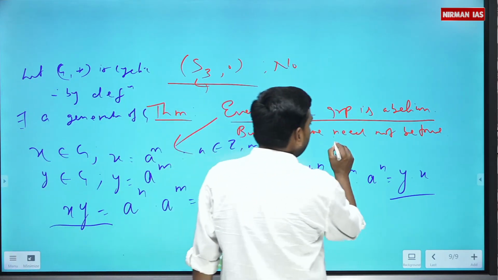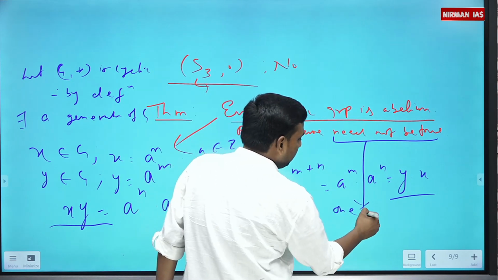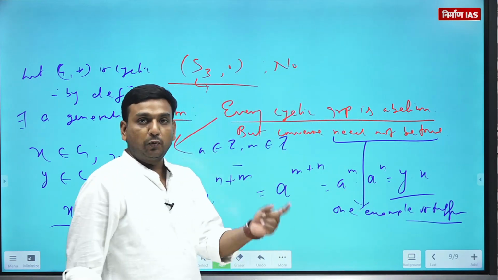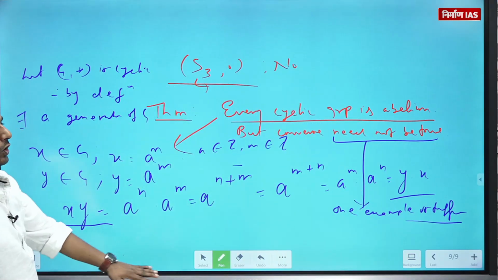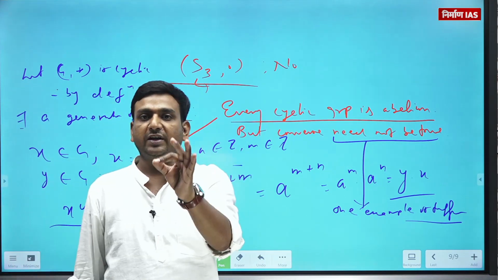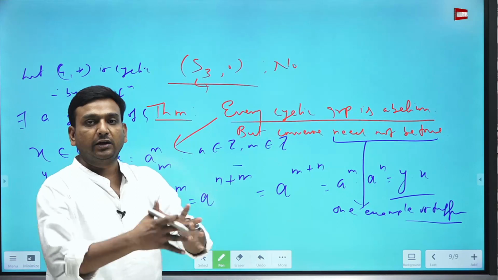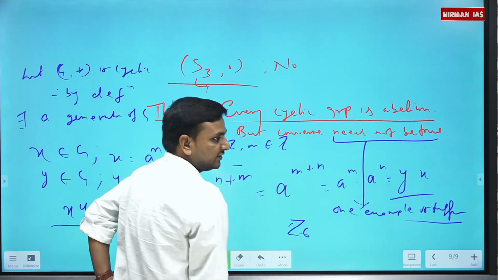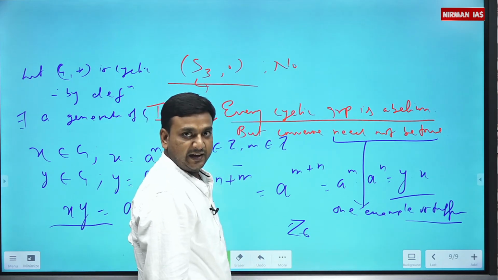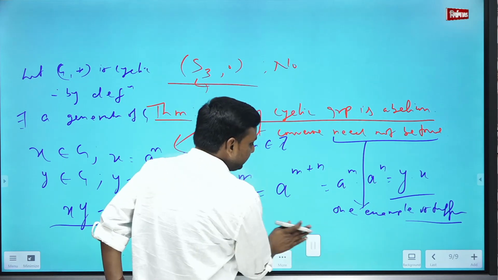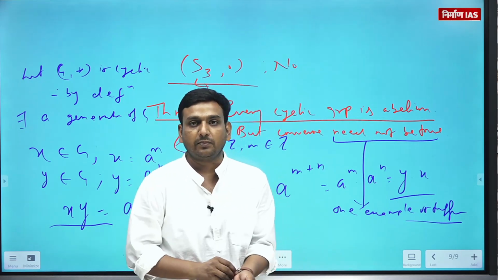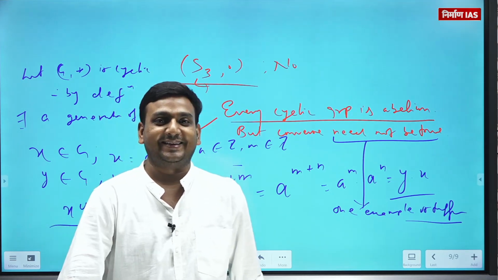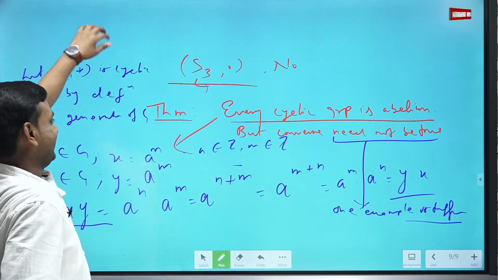So when you say need not be true, then one example is sufficient. See, in mathematics, to prove something, you need to prove it theoretically. To disprove something, you just need to give an example which does not follow it, and you are done. So here, let's take Z6. Is Z6 cyclic? Yes, Z6 is cyclic. Zn is cyclic, okay?